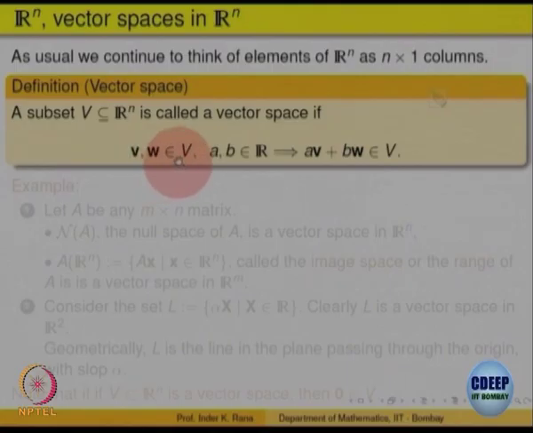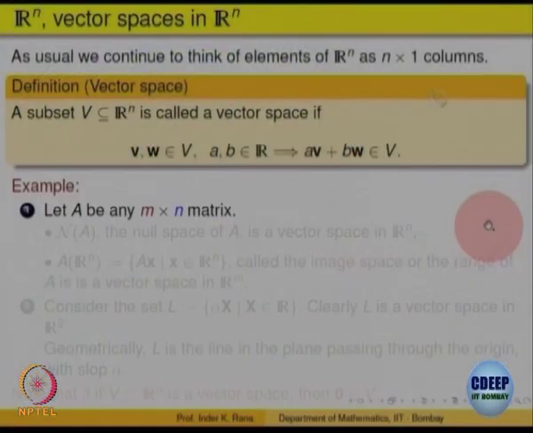That is, take any two elements v and w in V, take any two scalars a and b, and take the linear combination av plus bw, right, multiply v with a, multiply w with b, take the sum, that is called a linear combination, that also should belong to V, right. So, if the set V has this property, then we say it is a vector space. So, in our example, for any matrix A, the null space is a vector space, because it had that property, right. That is what motivated us to define it.